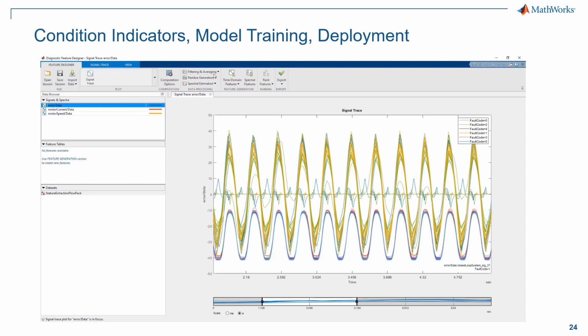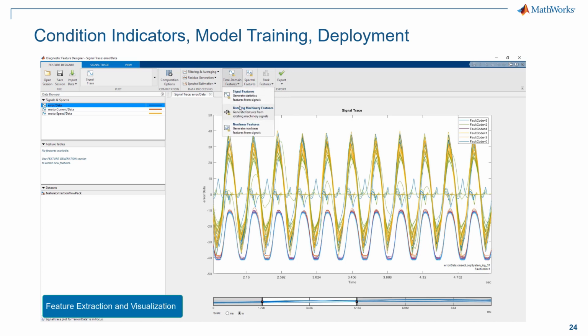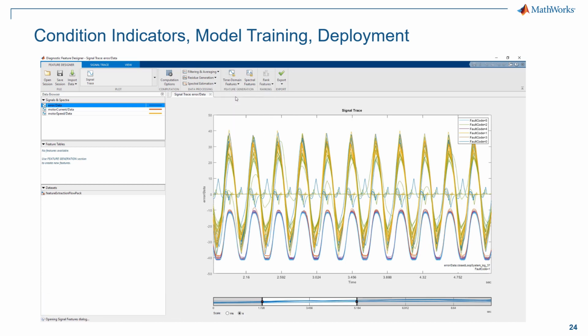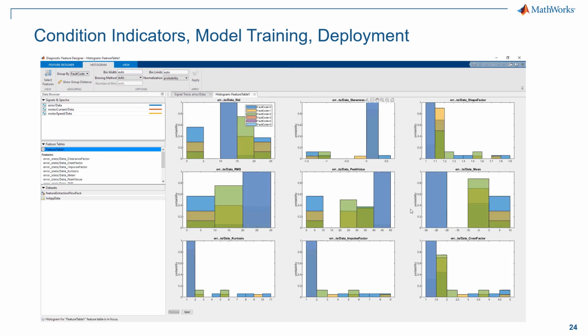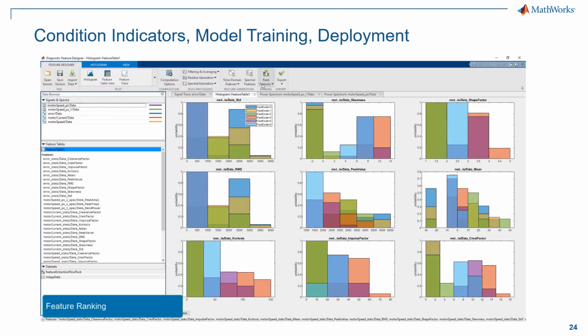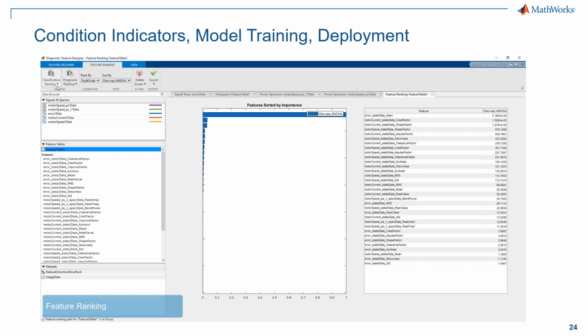So here in the movie, you are watching how it is possible to import data and visualize them, and how it is possible to extract features, calculate features in time and frequency domain, and visualize them in the visualizing dashboard that is available within the app. Moreover, in the same environment, it is possible to normalize calculated features and filter them on the basis of mutual correlation, and eventually rank them to identify those that are more useful for classification purposes.